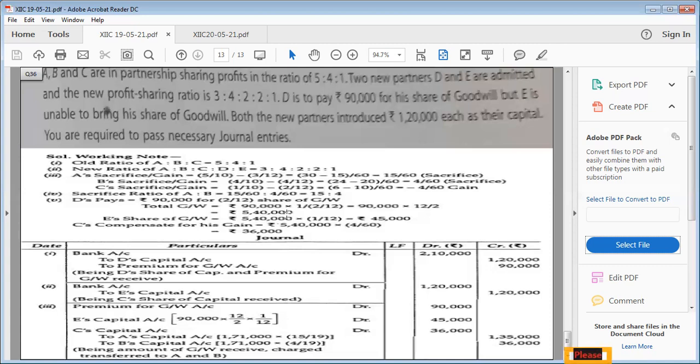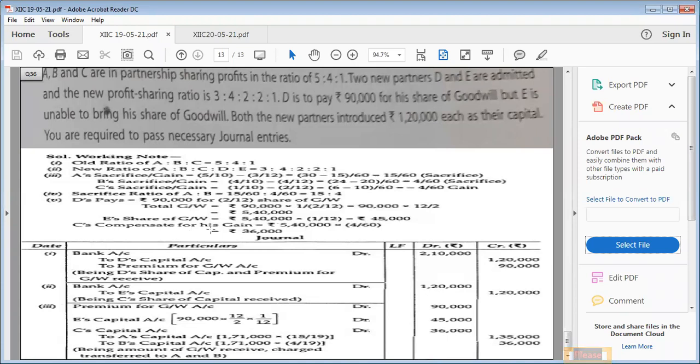Fine enough. Now we can easily find out the share of C, which C will give to A and B, and the share of E, which he will give to A and B. Very easy. Now, how much is E's share? 1 upon 12. So 5,40,000 into 1 upon 12, 45,000 E will give.